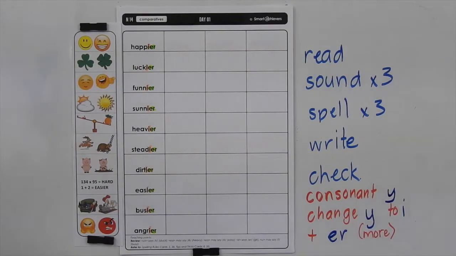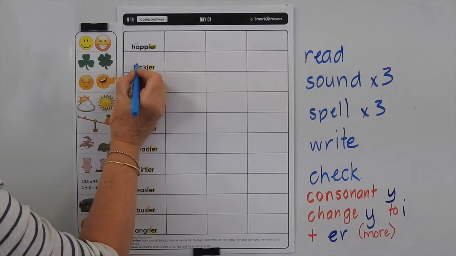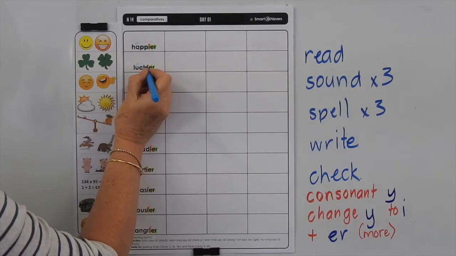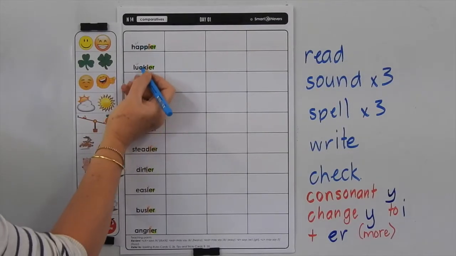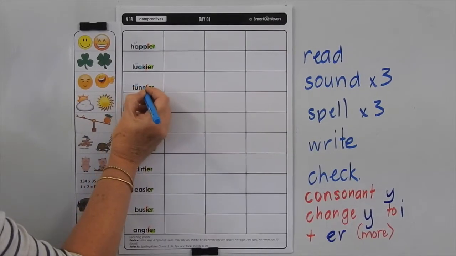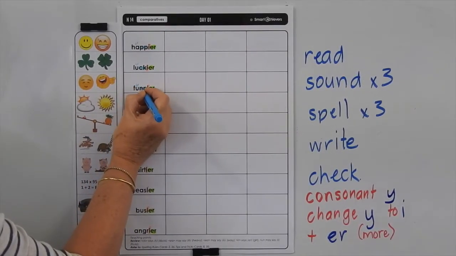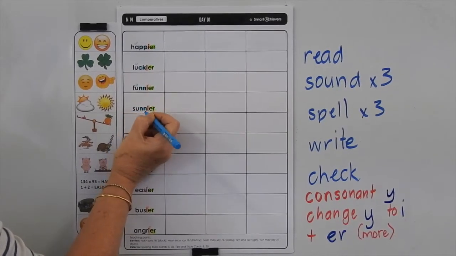Now the other thing we need to look at here is, if we have a short vowel sound, we're going to double a consonant after it. Short vowel sound, we've got two consonants after it. Now you know you can never have double C or double K in a word, so we use one C and one K when we need that double consonant. Funnier, we're using the short vowel, so we've got double N. Sunnier, short vowel, double N.